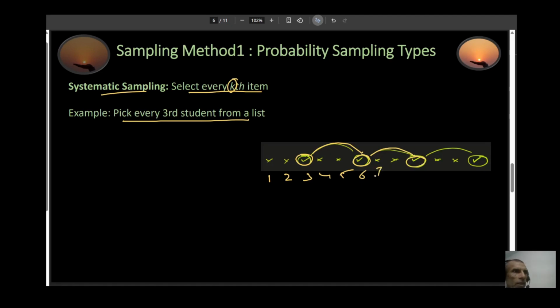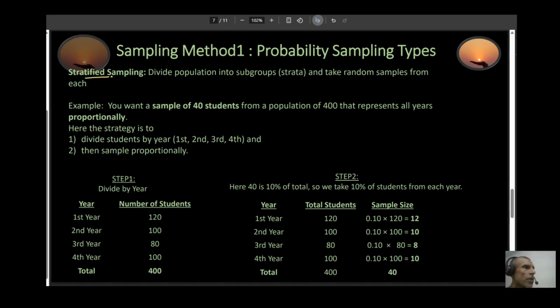So 6, 7, 8, 9. And you can just keep going like this. So this is your systematic sampling. And then you have stratified sampling.